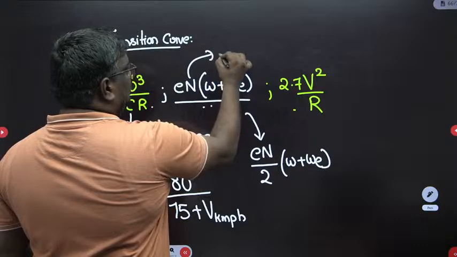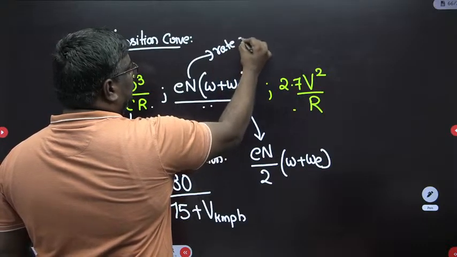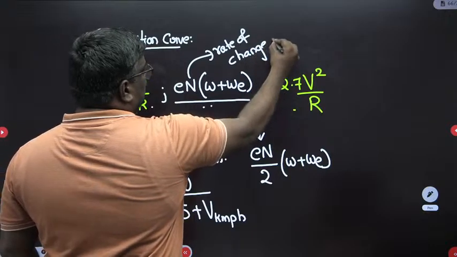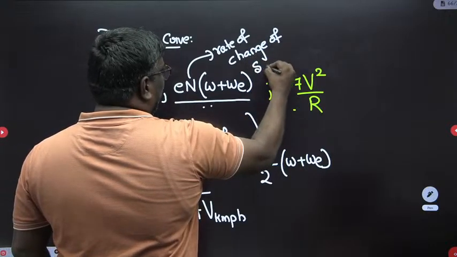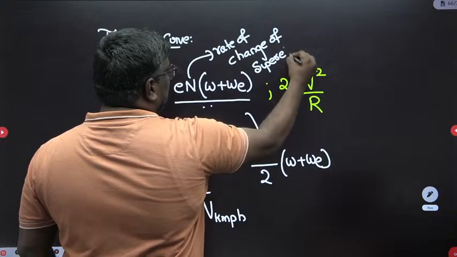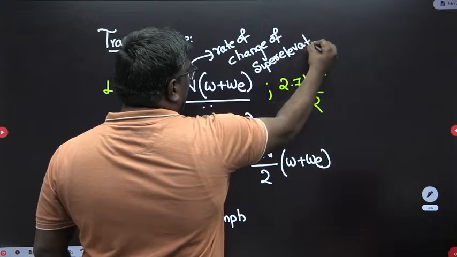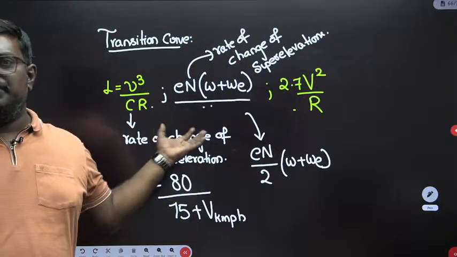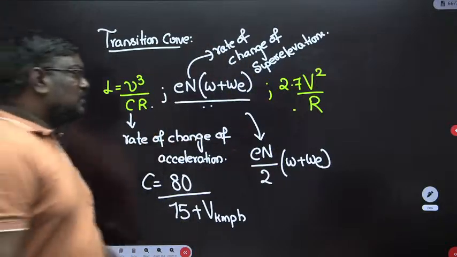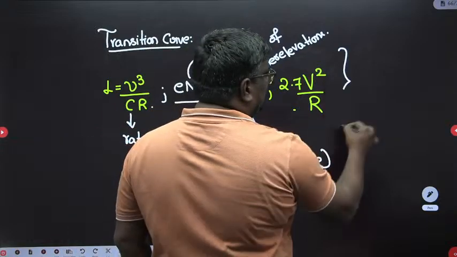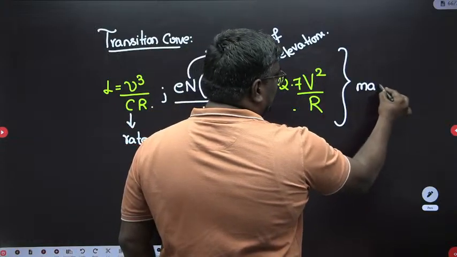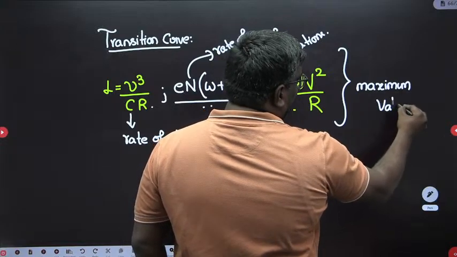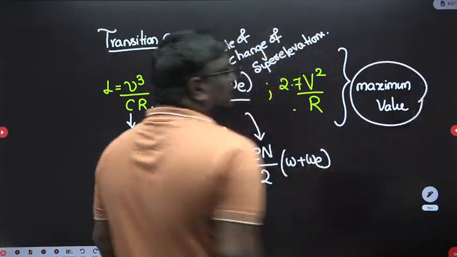It is the rate of change of superelevation. These values are 150 in case of plains and 60 in case of hills. You have to remember this. Out of these three, the maximum value will be the length of the transition curve.